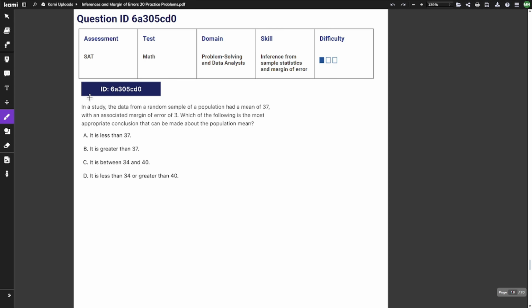Question number 18. In a study, the data from a random sample of a population had a mean of 37, with an associated margin of error of 3. Which of the following is the most appropriate conclusion that can be made about the population mean? So we have our margin of error of 3, and we're going to be adding and subtracting that from 37. 37 plus 3 is equal to 40, and 37 minus 3 is equal to 34. That means our range could be anywhere between 34 and 40.